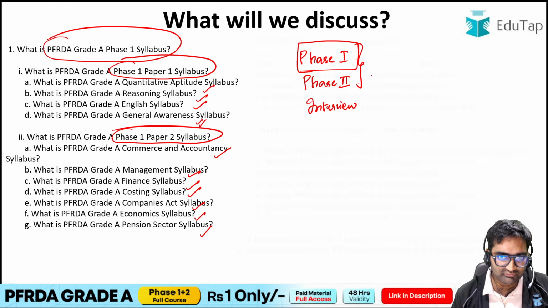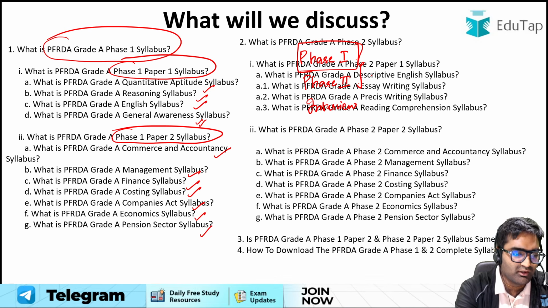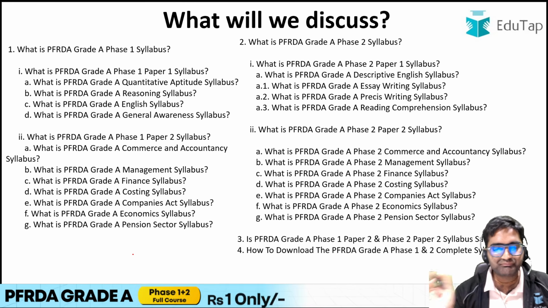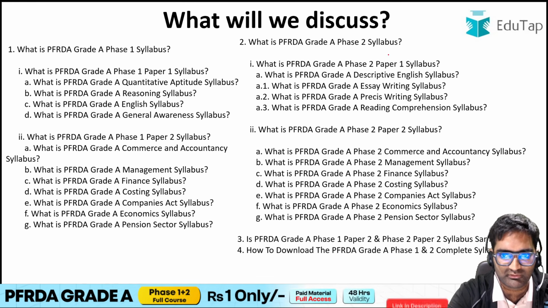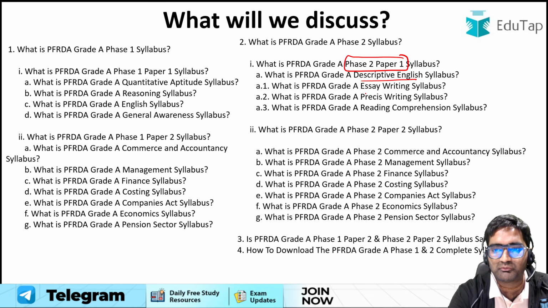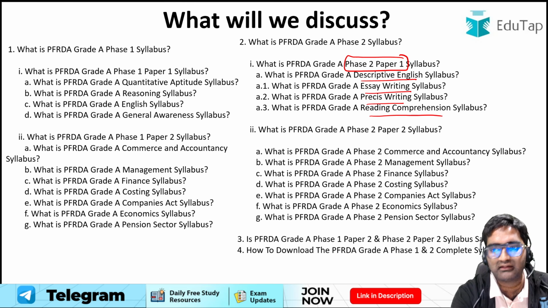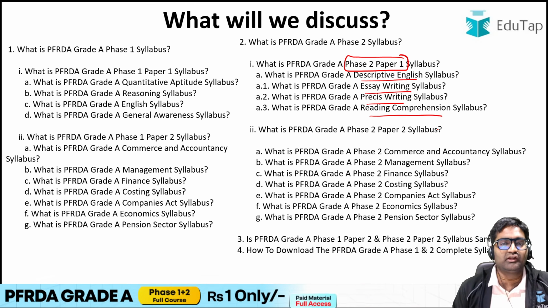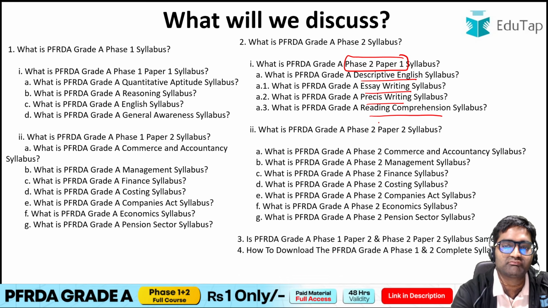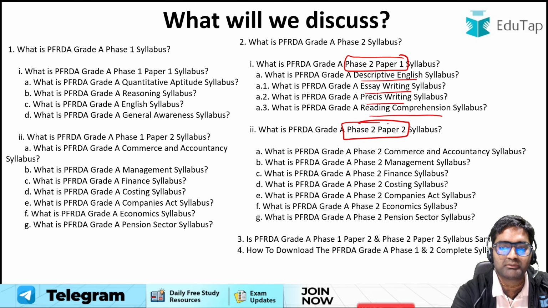After phase 1, obviously, we will talk about the phase 2 stage, wherein we will discuss the syllabus of phase 2 paper 1. Phase 2 paper 1 is descriptive English. We'll be talking about the essay writing, précis writing, and reading comprehension related syllabus, and also see what the general topics are from where these are asked. Apart from that, we will also talk about the phase 2 paper 2 syllabus.